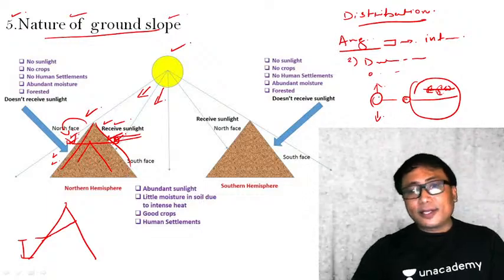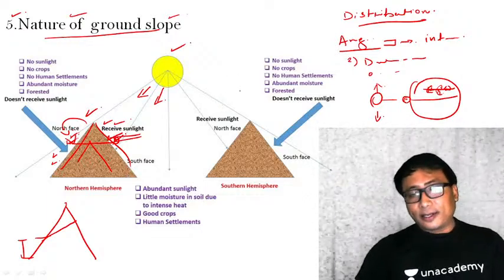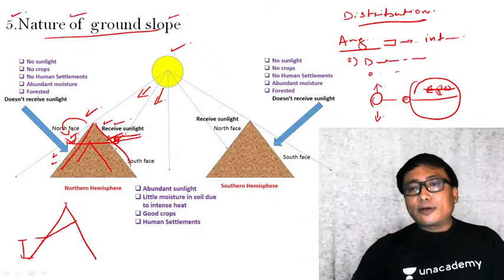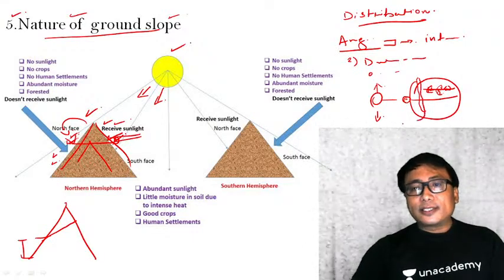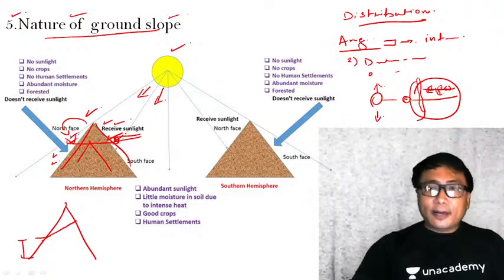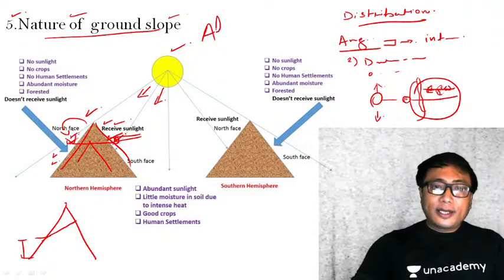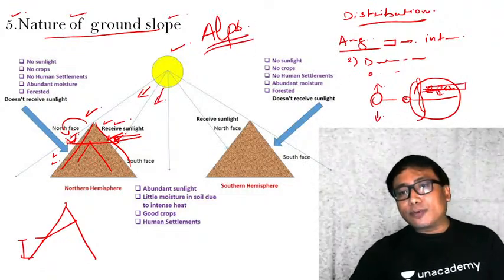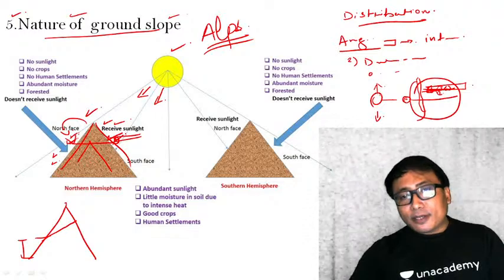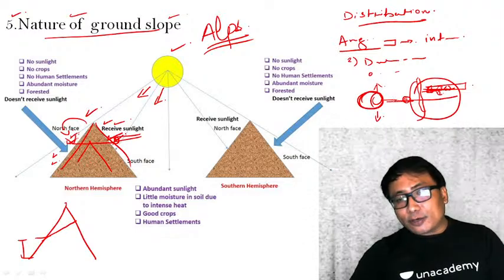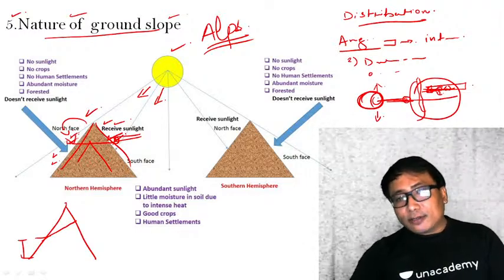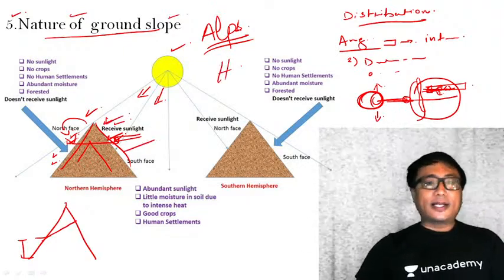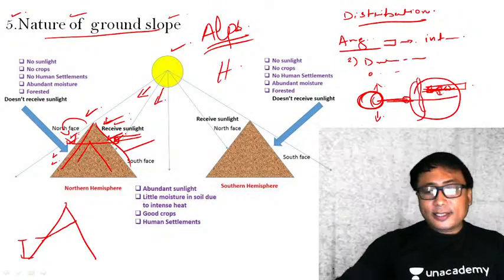Say for example, in the Rocky Mountains, it will not be like that. Why? Because the Rocky Mountains and the Andes mountain ranges are oriented from north to south like this. But in mountain ranges like the Himalaya or the Alps, which are oriented in the east to west or west to east direction, by virtue of the sun being located near the equatorial region, the southern side of the mountain, like the Himalaya, will receive more sunlight as compared to the northern side. That is another factor.